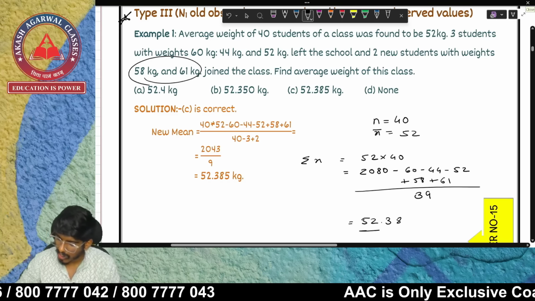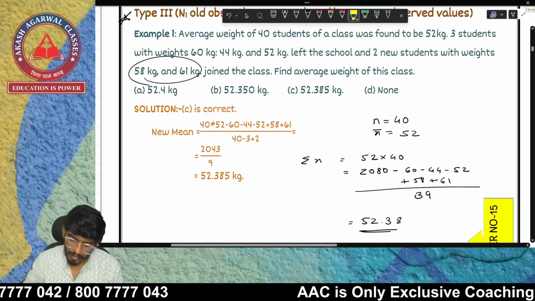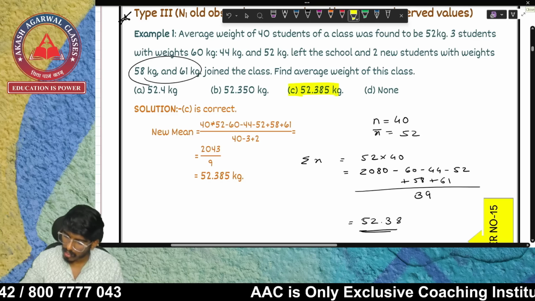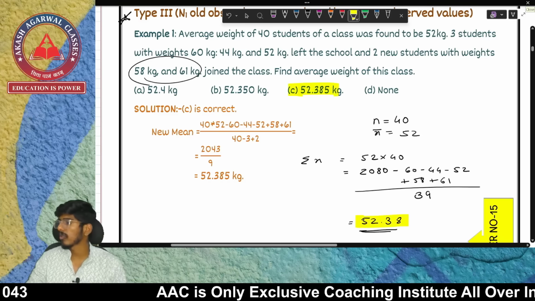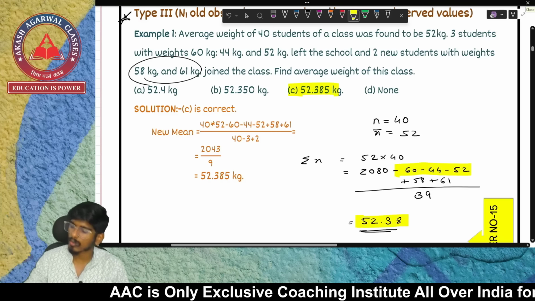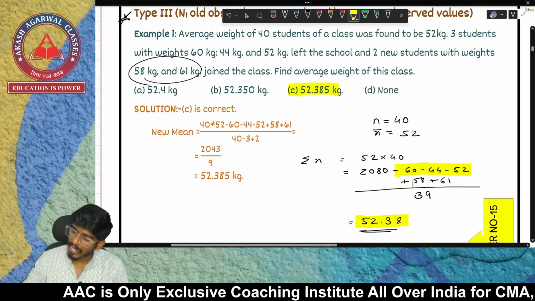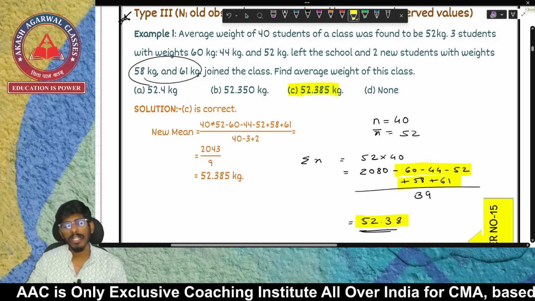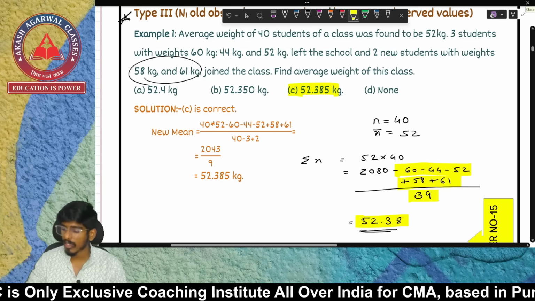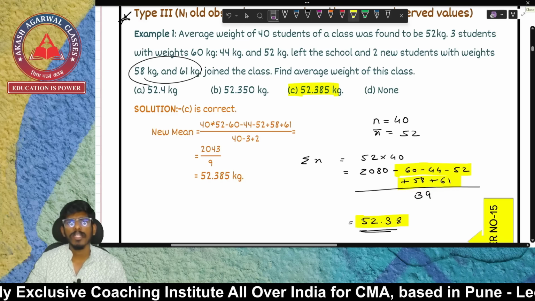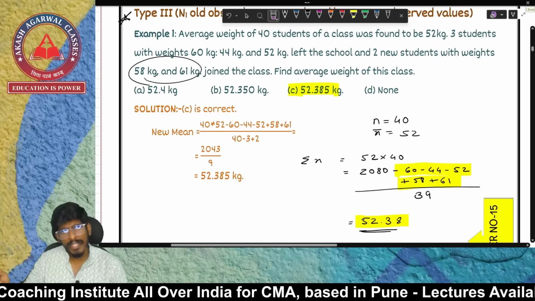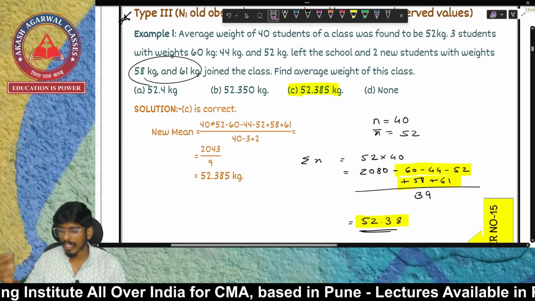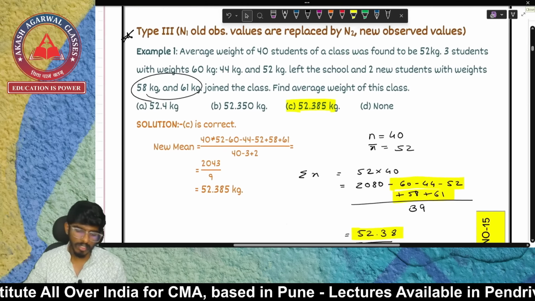So I'll write 38. And option number 5, 2.38 is where 385, that is option number C. So I get option number C over here by subtracting the students who are leaving the school and adding the students who are getting enrolled. And similarly, there were 40 students, 3 left, that sums up to 37, and 2 added, that again becomes 39. So this is going to be another example.